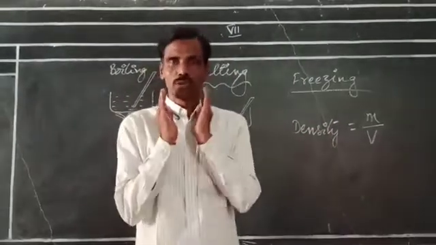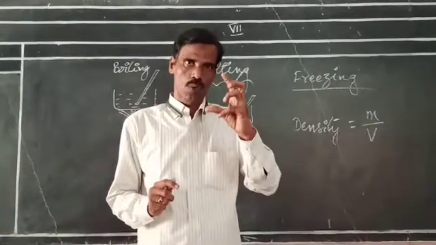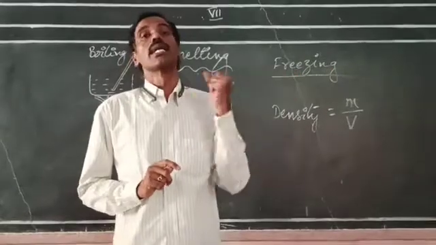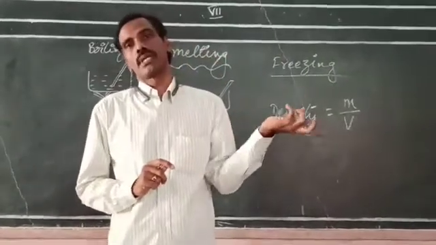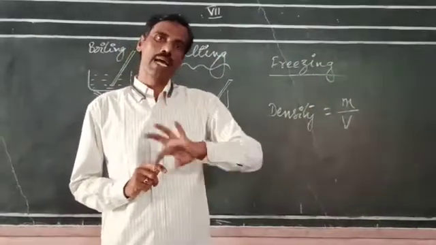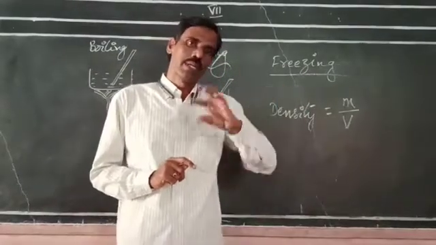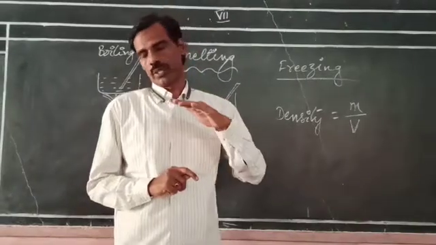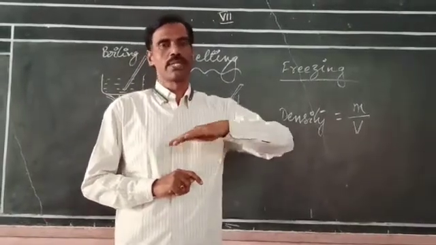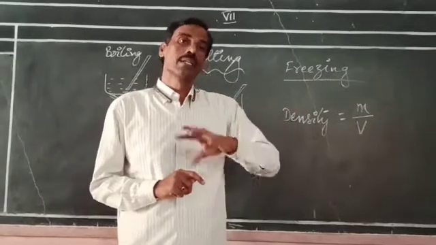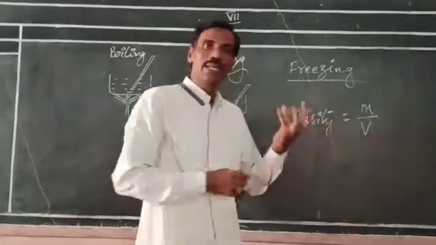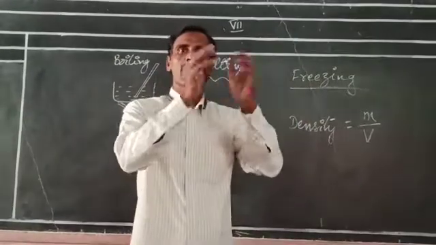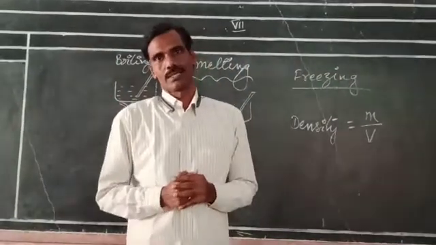That's why when we place a bottle completely filled with water in the deep freezer, it will be found broken after a few hours, because while the phase change takes place from liquid to solid, the density of the solid decreases. As the density decreases, volume increases. That's why it will break the glass. Thank you.